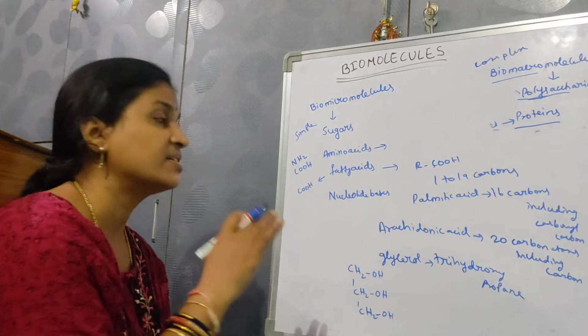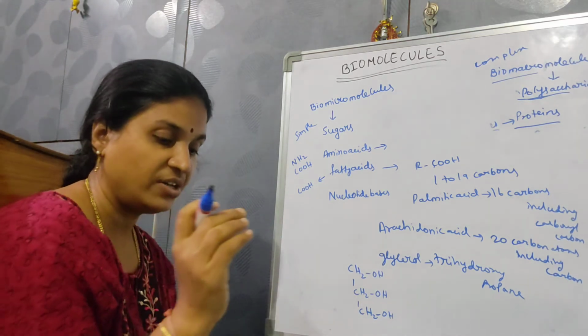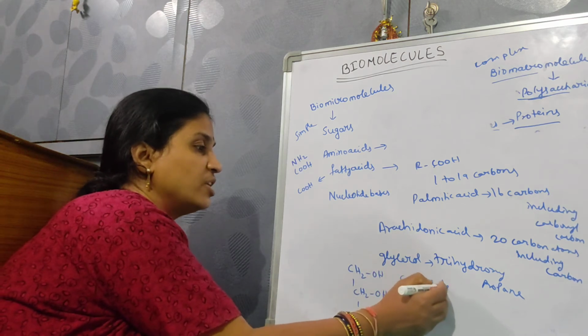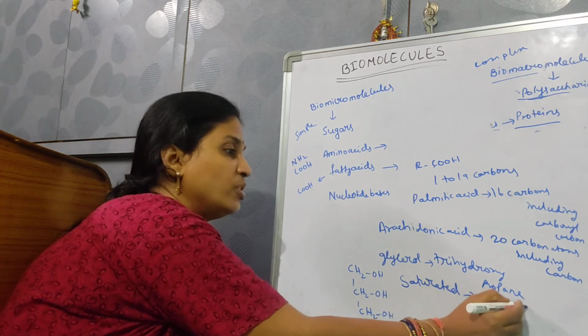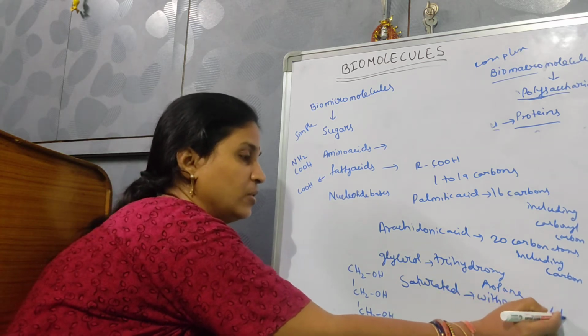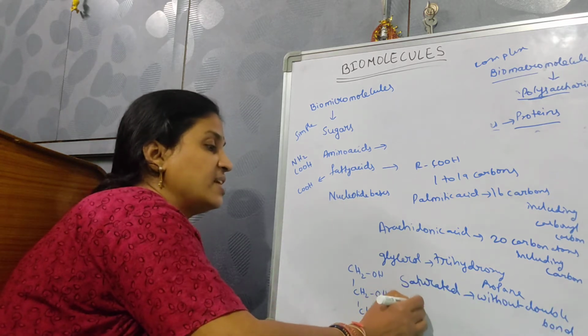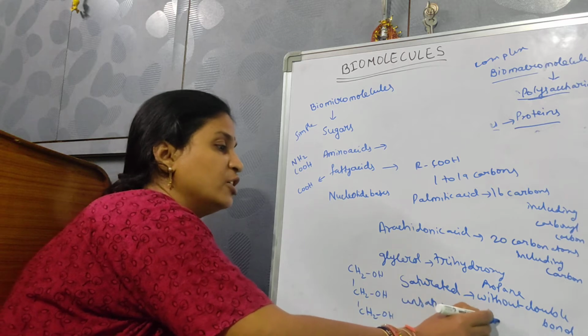These fatty acids can also be divided into saturated and unsaturated ones. The saturated fatty acids are those without a double bond. The unsaturated fatty acids are those which have a double bond.